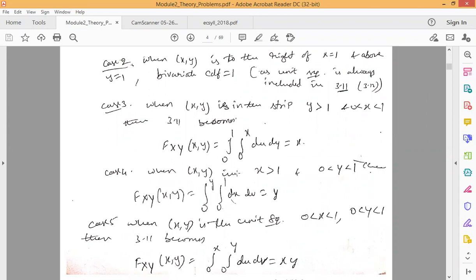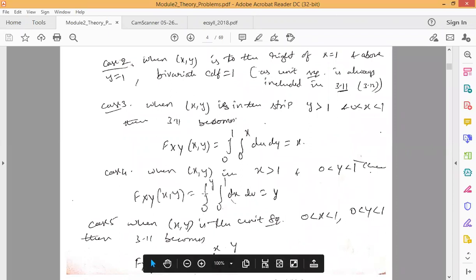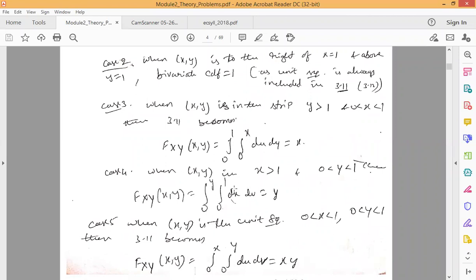Similarly, the fourth case is where we consider x greater than 1 and y between 0 and 1. Here it is the same equation, only the integral values change. The y will take the range 0 to y, as it is continuously varying, and x will consider the region only from 0 to 1, not greater than 1, because outside 1 we have the value 0. So substitute the integral range as 0 to 1. Integrating this, we will get the value y.